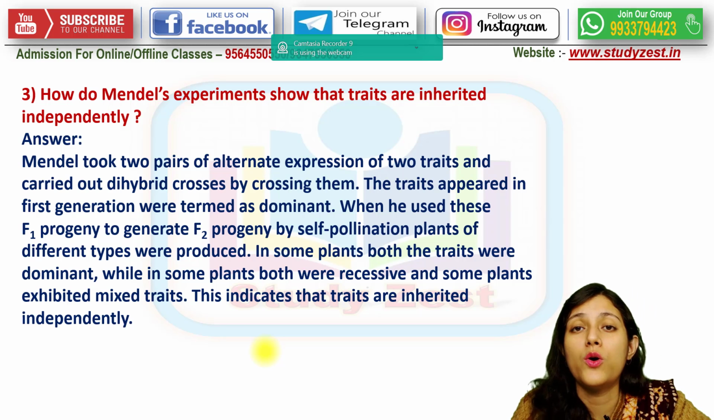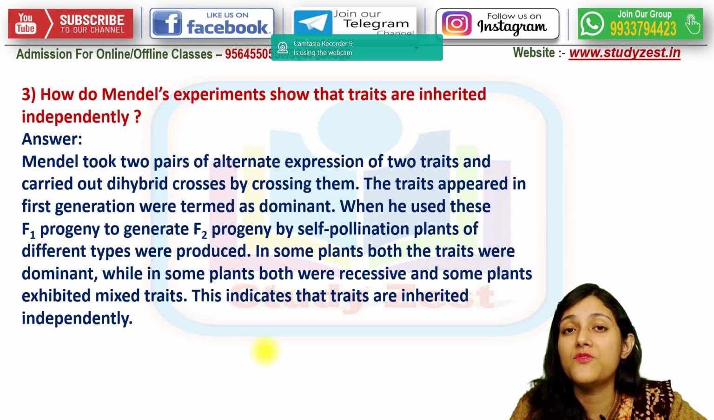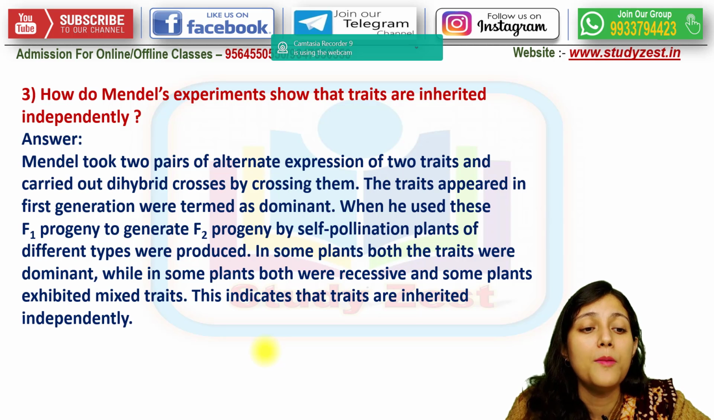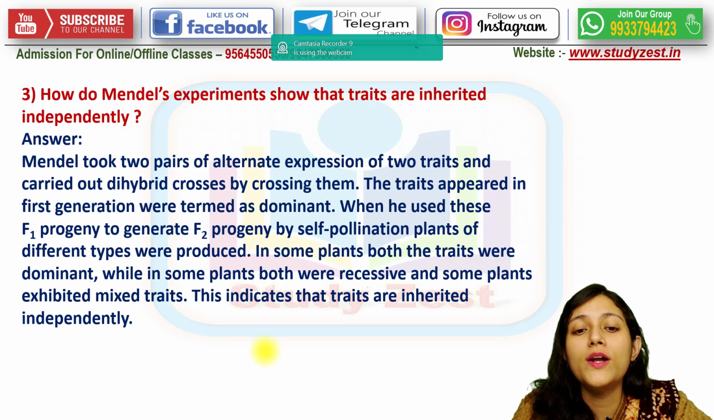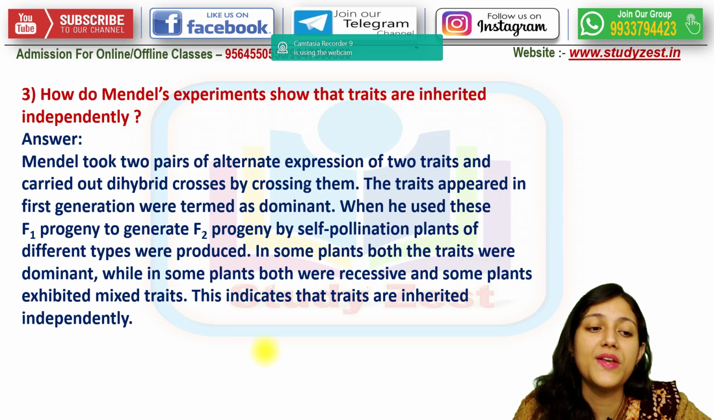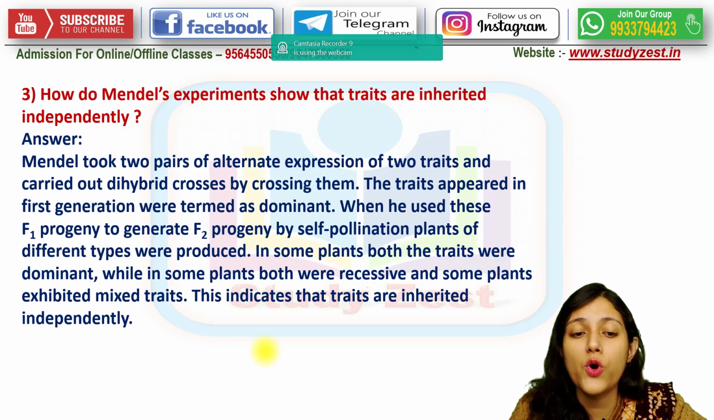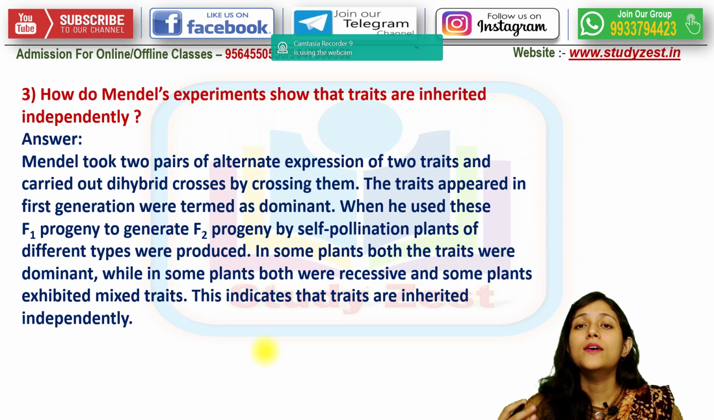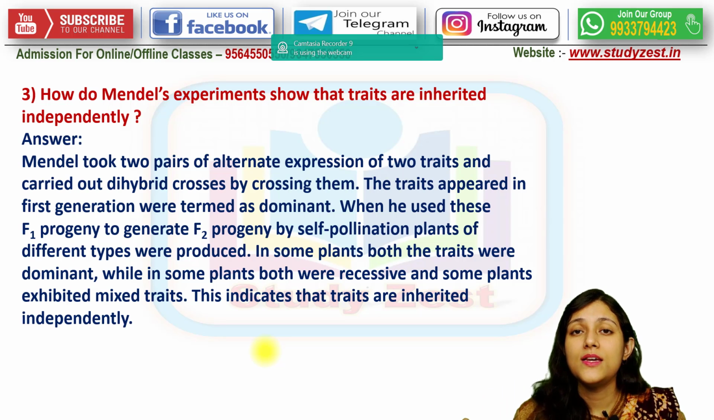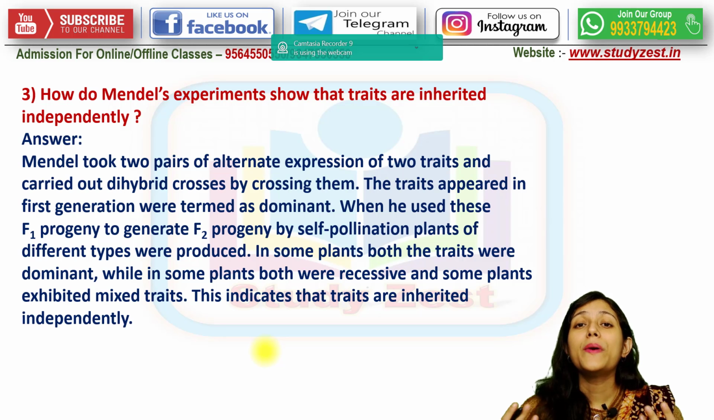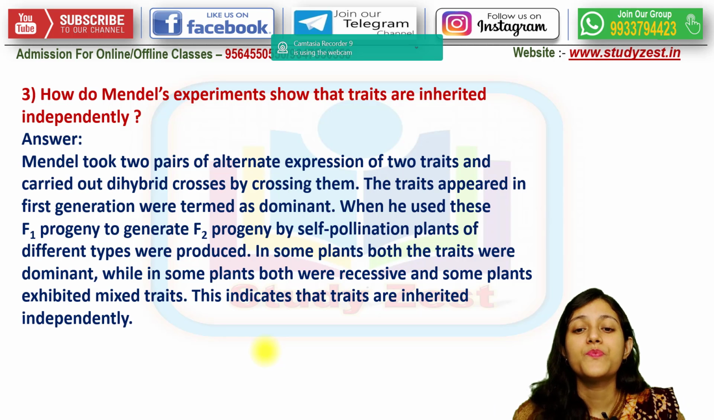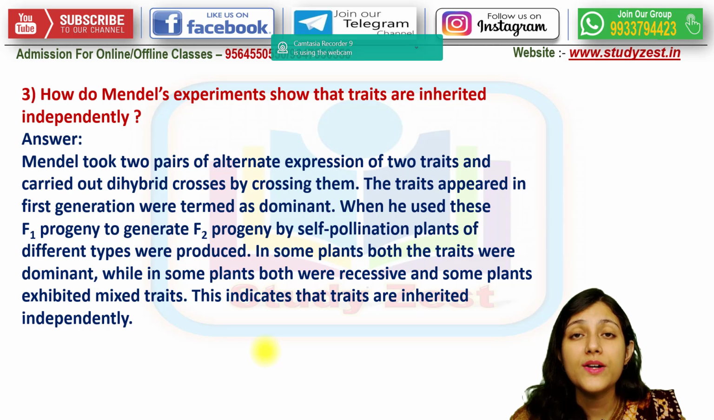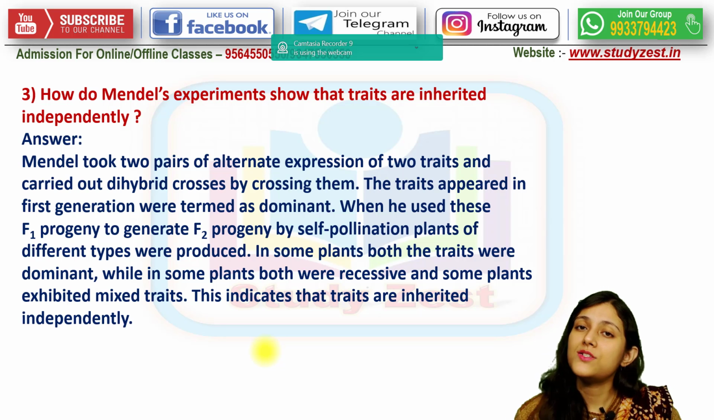That means his law, the laws of Mendel, which was given by him. Mendel took two pairs of alternate expressions of two traits and carried out a dihybrid cross by crossing them. So what was in the dihybrid cross? It deals with two pairs of contrasting traits, and the traits that appeared in the first generation were termed as dominant,